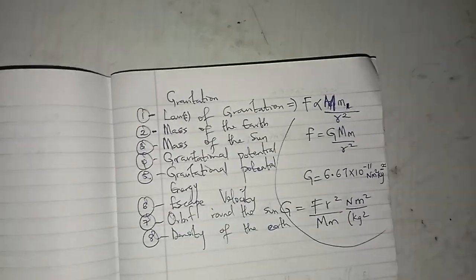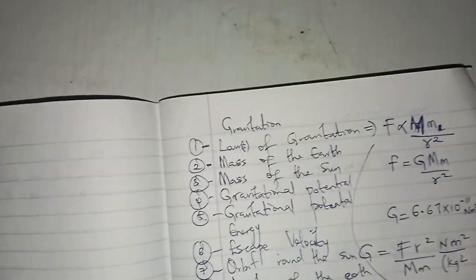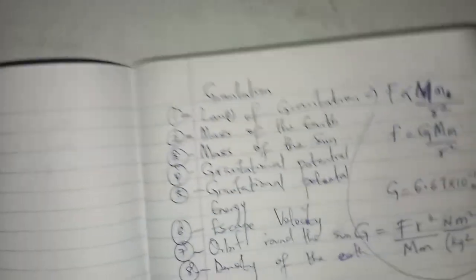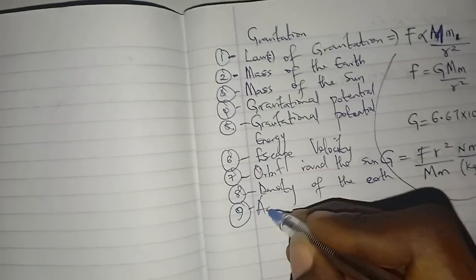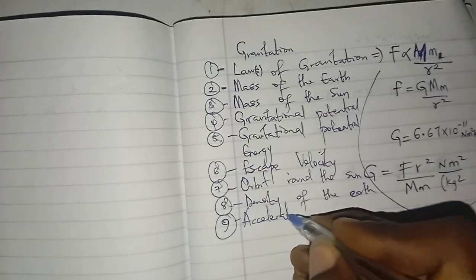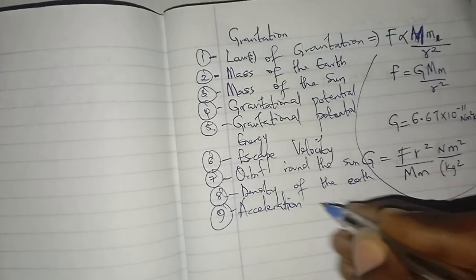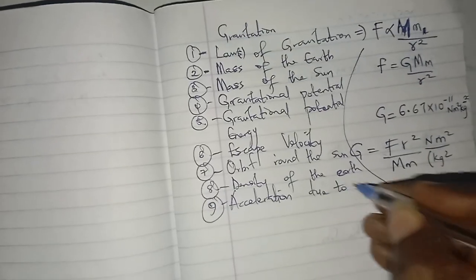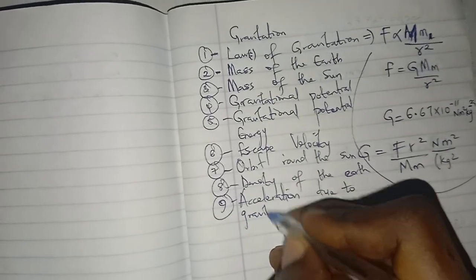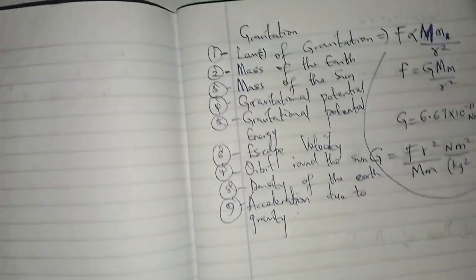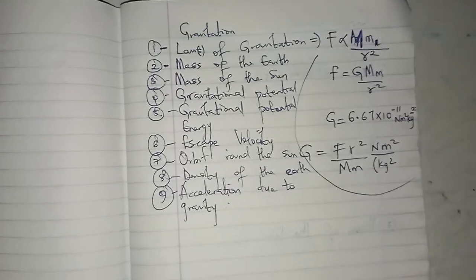So gravitational law, mass of the earth, mass of the sun, that is most important. Acceleration due to gravity. So let's draft all this thing out as a subtopic and treat it one after the other.